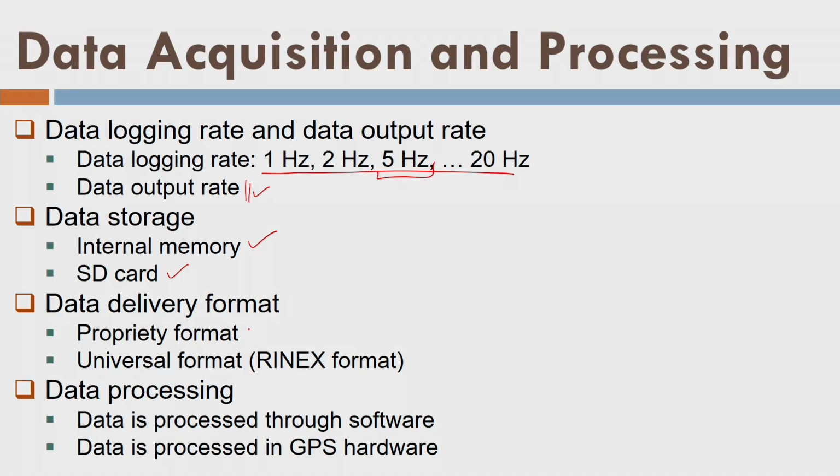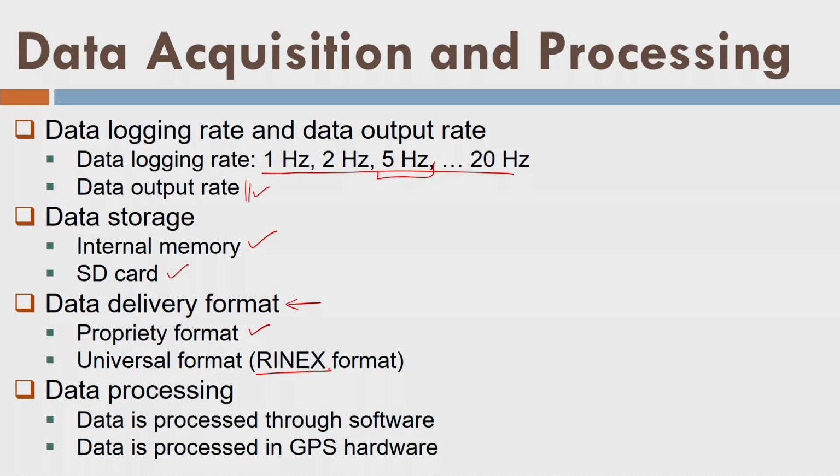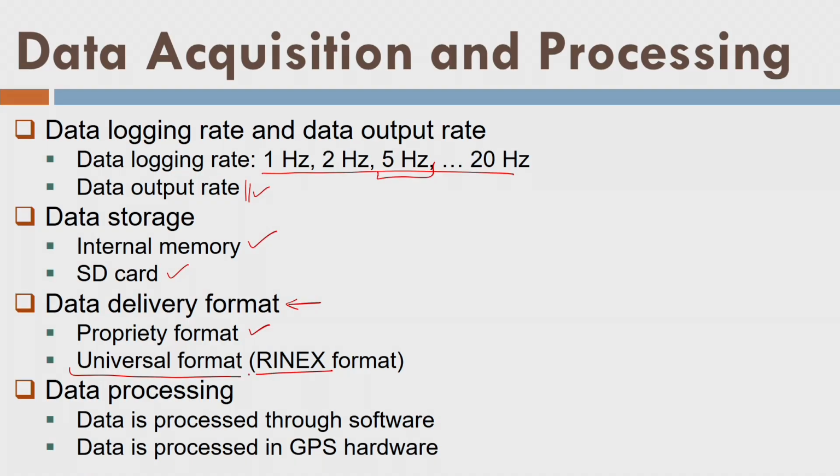Further, data delivery format. Once the data is recorded, most of the manufacturers prefer to record in a proprietary format. Why? Because then they will use their software to transfer the data into the universal format called RINEX. So it's kind of developing proprietariness on their data, saying that we have our proprietary format and you have to purchase the software. But some of the manufacturers are now providing the data straight away in RINEX format. That means you are free to use any free software for data processing.